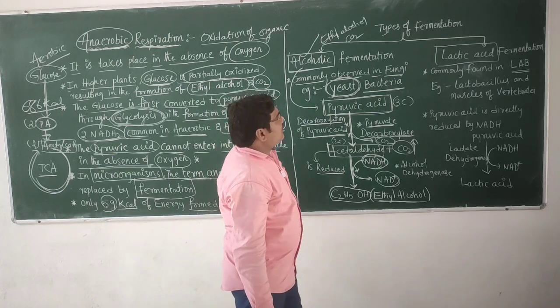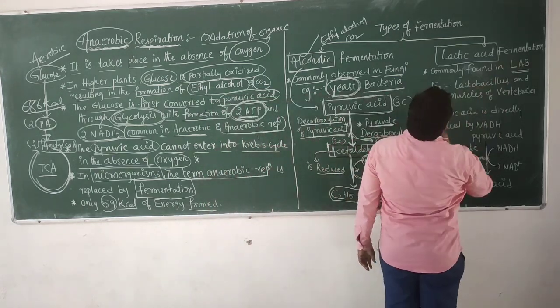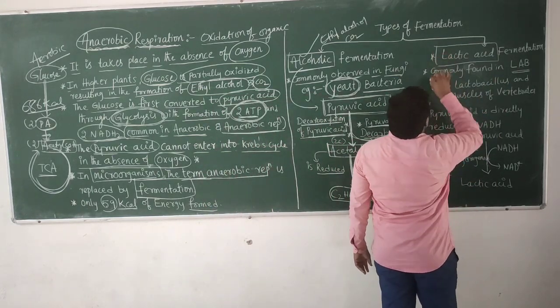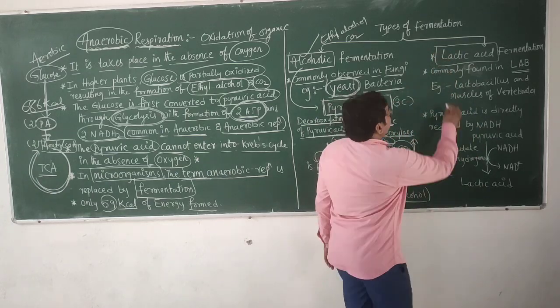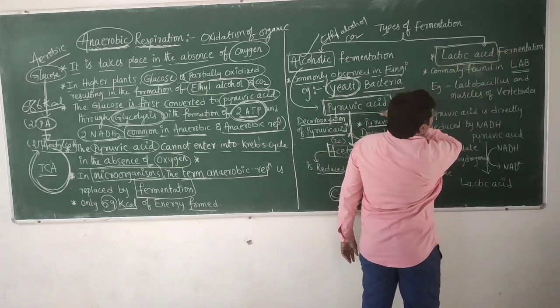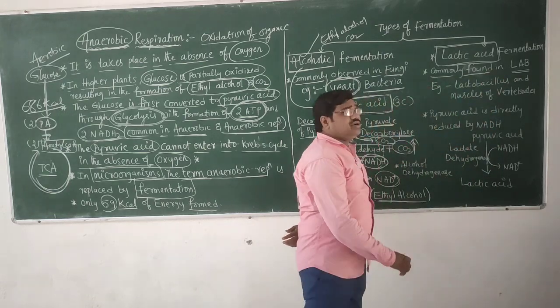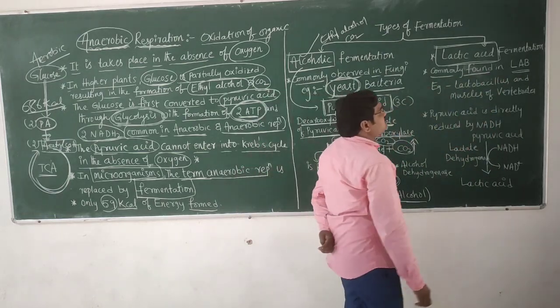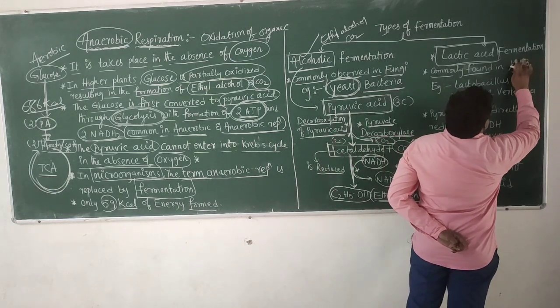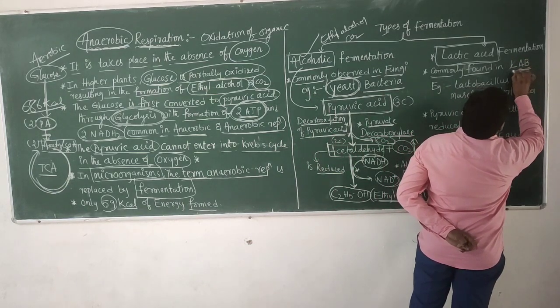Next, the second type of fermentation is lactic acid fermentation. Lactic acid fermentation is found in LAB, that is lactic acid bacteria.